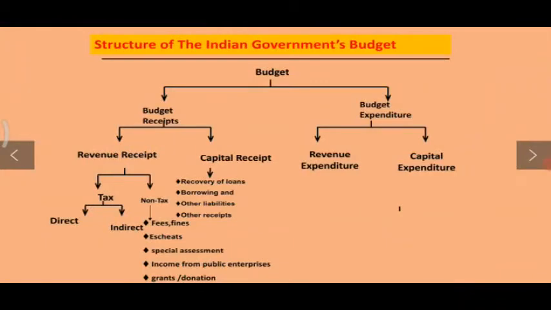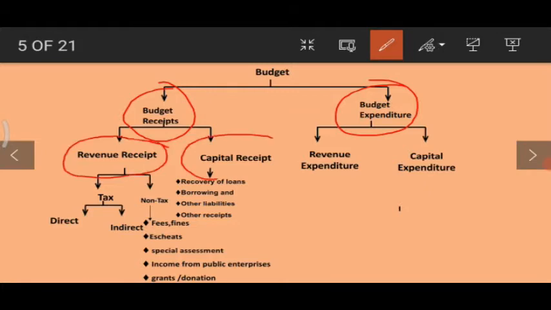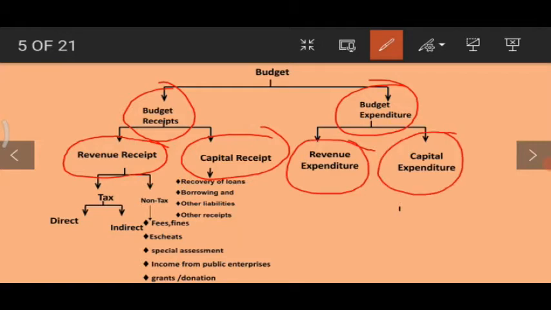Now let us understand the structure of the Indian government budget. So here is the flow chart. Budget is divided into two parts. One is budget receipts and another is budget expenditure. Now under budget receipts, it includes revenue receipts and capital receipts. On the other hand, budget expenditure includes revenue expenditure and capital expenditure.